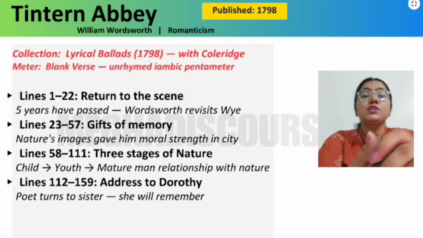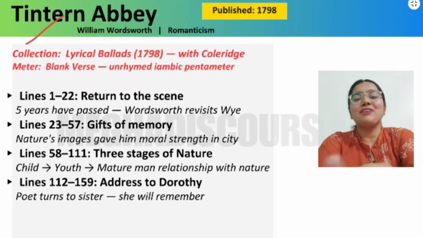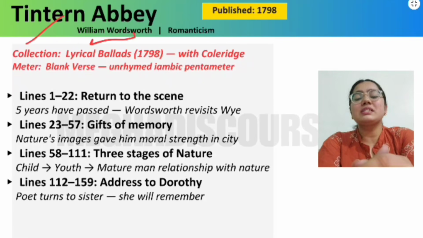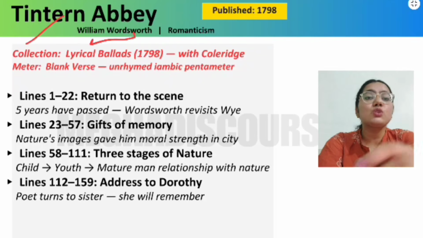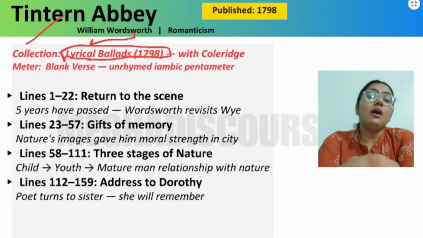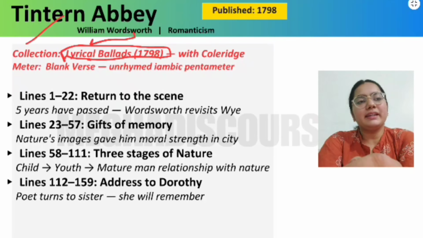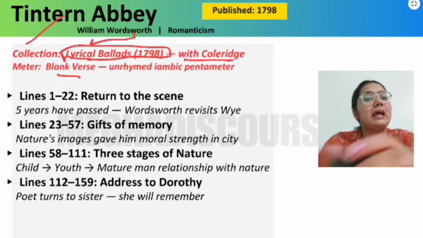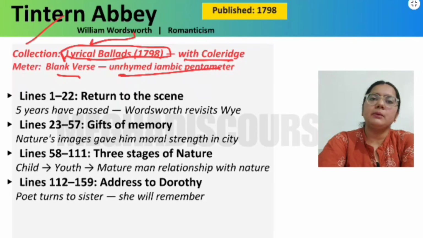So yes, now we have Tintern Abbey. I have included this poem because it is very important, written by William Wordsworth in the Romantic age, and it was published in the Lyrical Ballads in 1798, right? This is an unofficial manifesto of the Romantic age, and he wrote it with Coleridge, and the meter here is blank verse, unrhymed iambic pentameter.